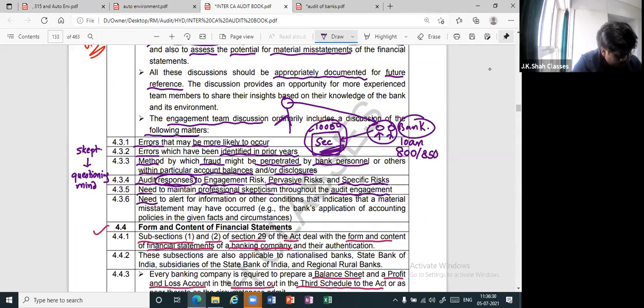And lastly, need to be alert for information or other conditions that indicate a misstatement.